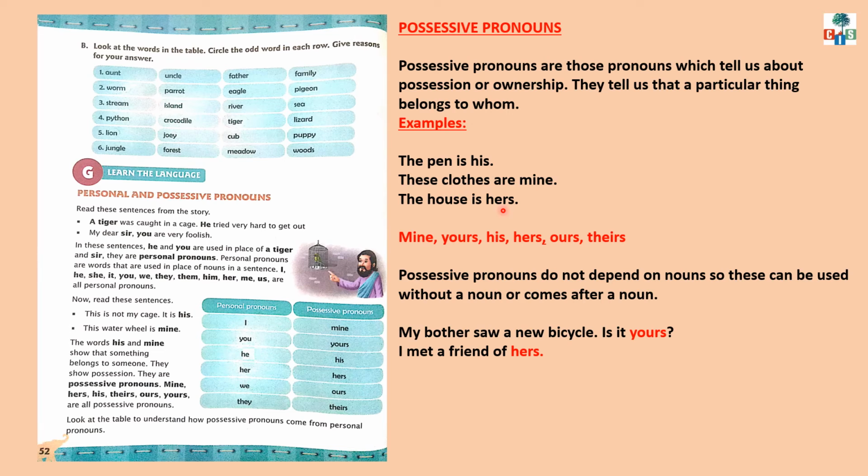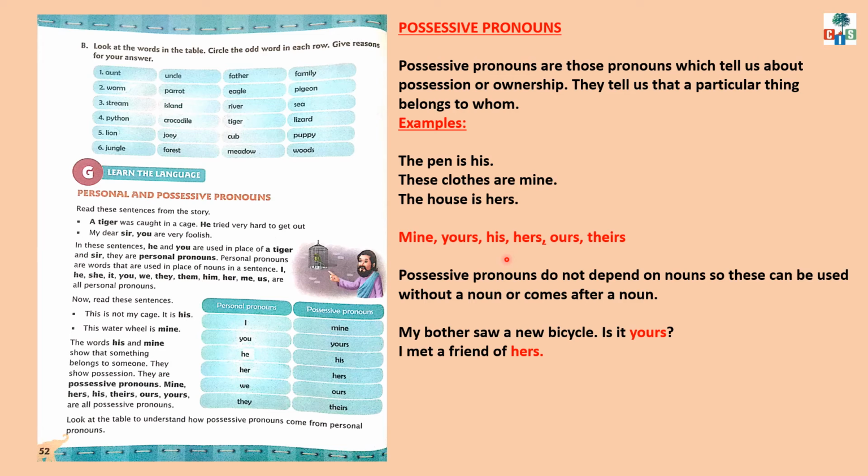Here, the word hers is the possessive pronoun and the noun is house. So the word hers shows that the house belongs to whom? The house is hers. So, the words like mine, yours, his, hers, ours, theirs are possessive pronouns.